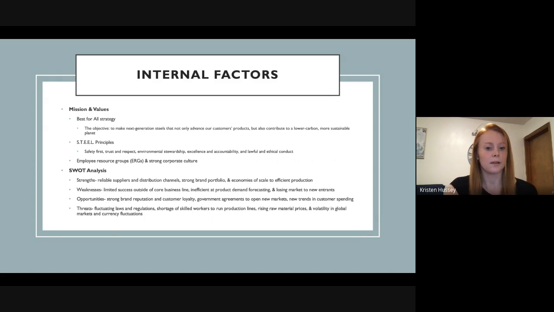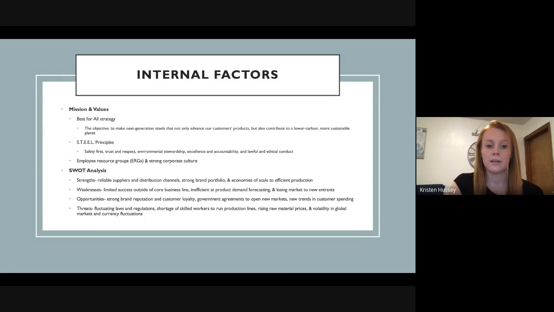Next is a SWOT analysis. Strengths related specifically to US Steel is they have a reliable supplier base and distribution channels to get their products out to consumers efficiently. They also have a strong brand portfolio rooted in their longstanding history in the industry, and they have large economies of scale to scale their production and make it as efficient as possible.